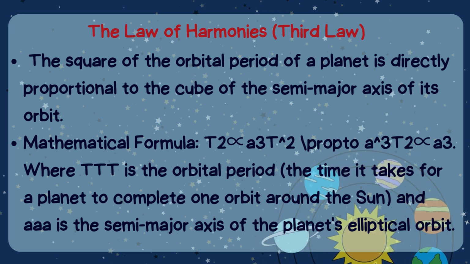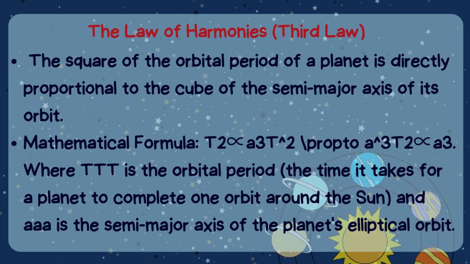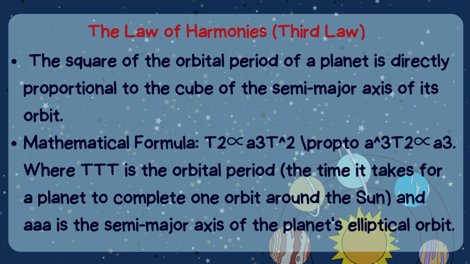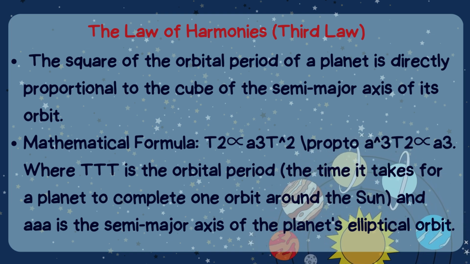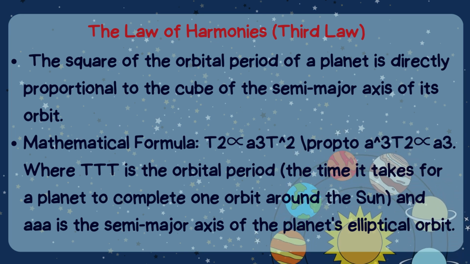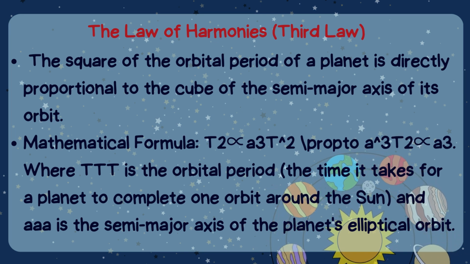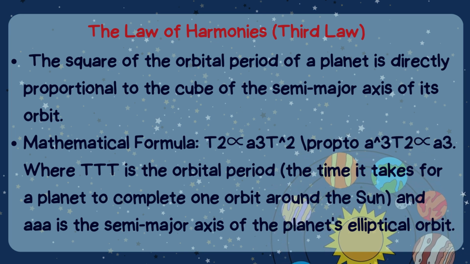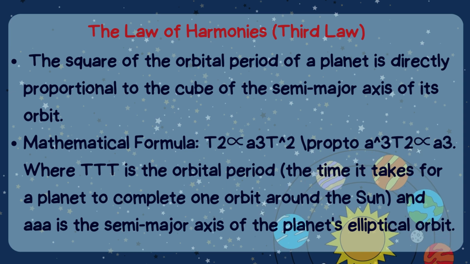The mathematical formula is T² ∝ a³, where T is the orbital period, the time it takes for a planet to complete one orbit around the Sun, and a is the semi-major axis of the planet.